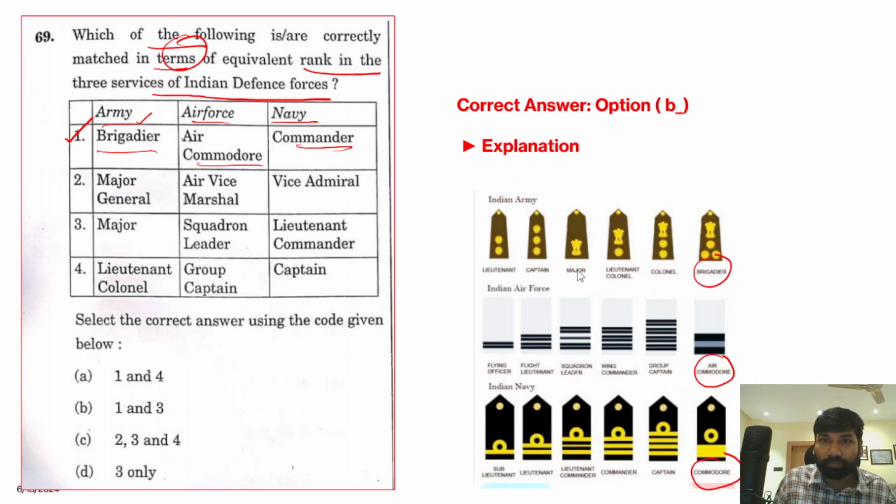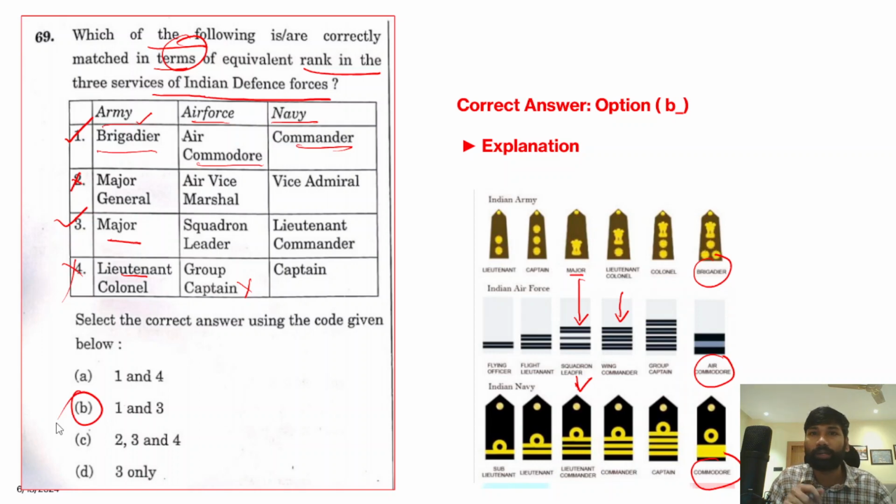Okay, so there's no major general, and so this statement seems to be incorrect. And when we talk about major, squadron leader, yes, and from squadron leader, lieutenant commander, yes, this statement is also clearly correct. And then lieutenant colonel, wing commander, so no, not group commander, wing commander, so therefore this is also clearly incorrect, and the correct answer for this question is 1 and 3 only.